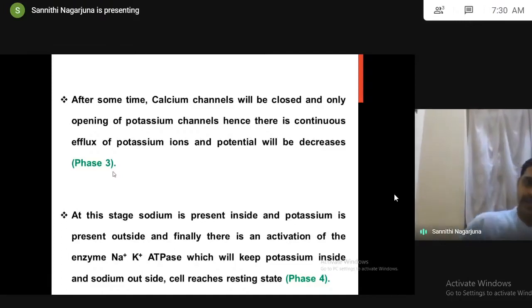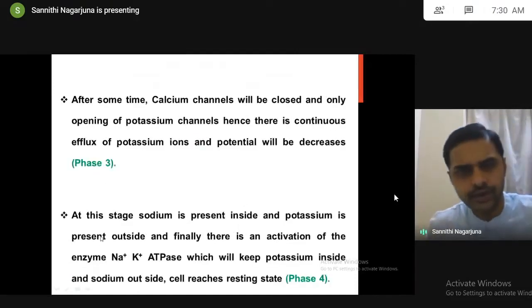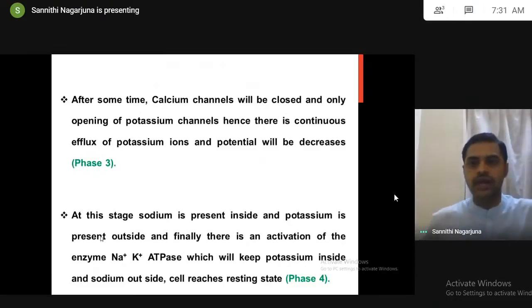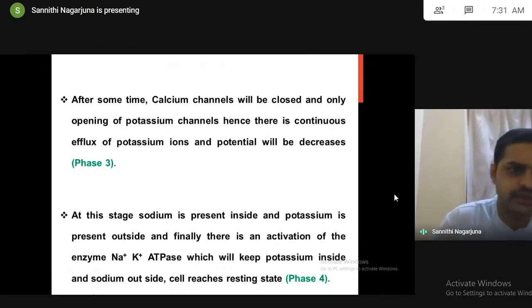So got it now? In phase 2, plateau, no change in the potential because of efflux of potassium and influx of calcium. But after some time, calcium channels will be closed and there is only opening of potassium channels, only efflux of potassium. Due to continuous efflux of potassium, the potential will decrease, which is called phase 3.